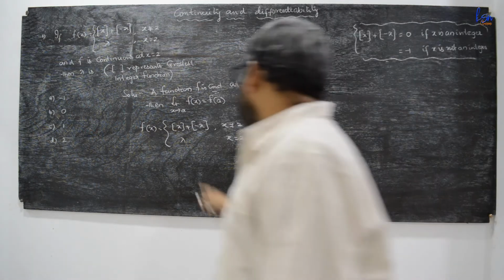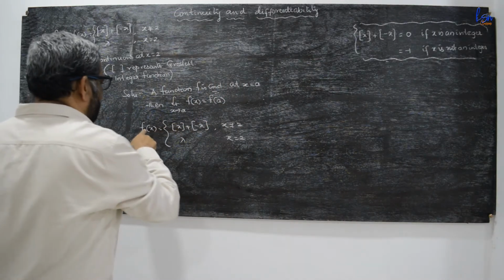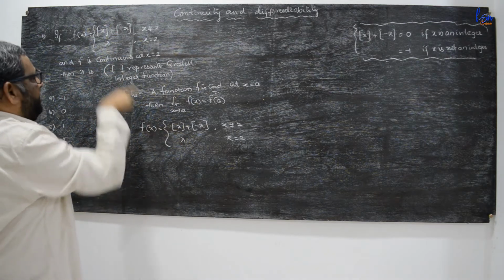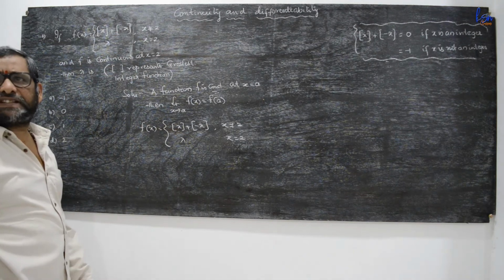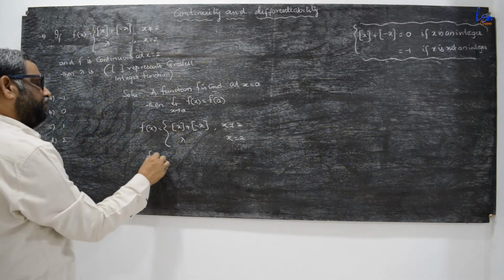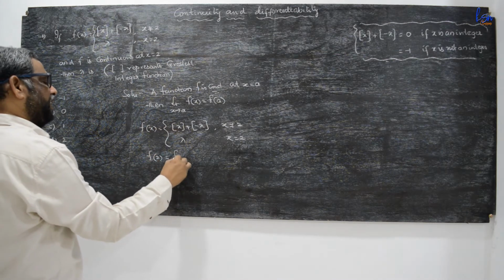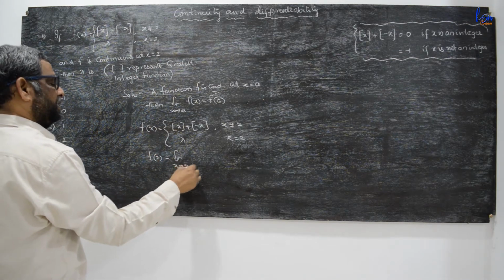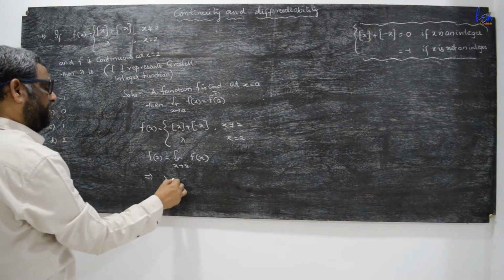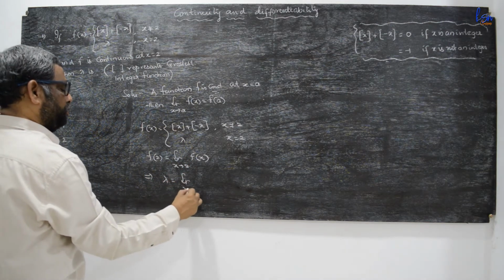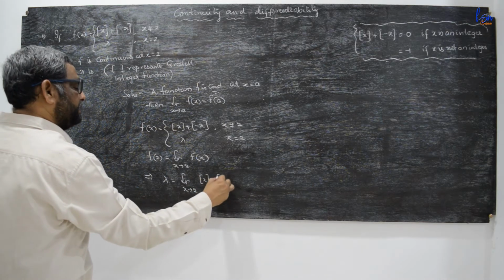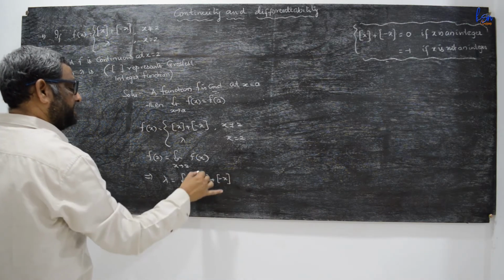Now applying here, we will check the value of lambda. Here it is given that f is continuous at x equal to 2. That is, f(2) is equal to limit x tends to 2 of f(x), which implies lambda equal to limit x tends to 2 of [x] plus [-x].